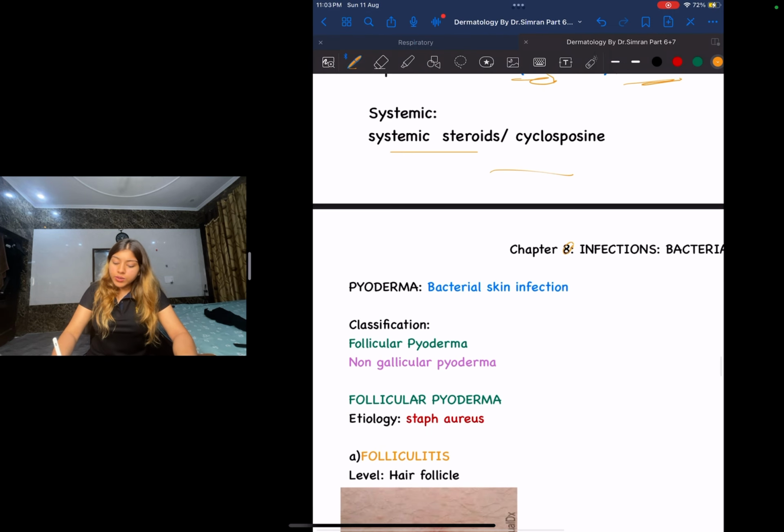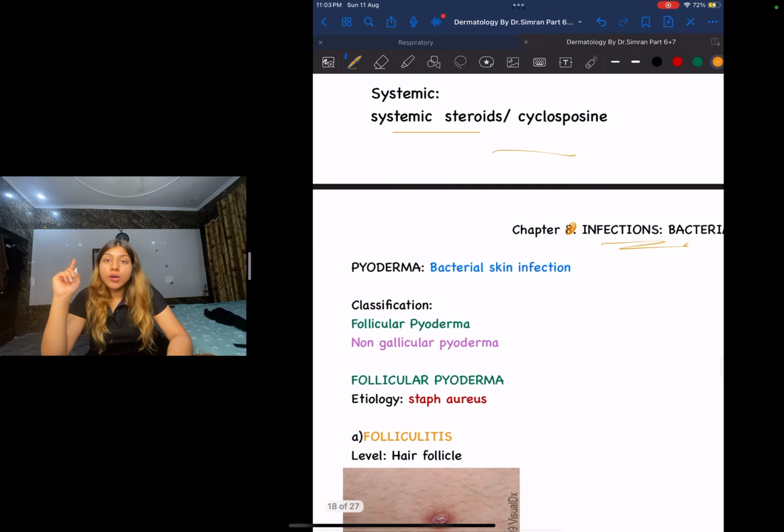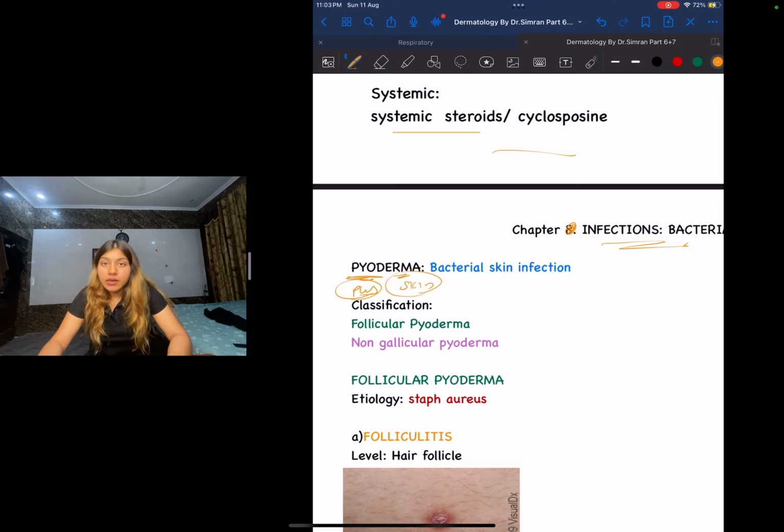Now let us move on to the next chapter, your bacterial infections. First guys, let us talk about what is pyoderma. The word pyo means pus and derma means skin. So basically it is a bacterial skin infection.